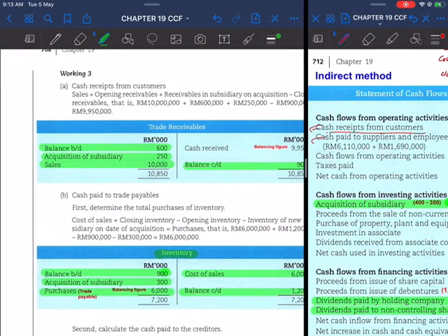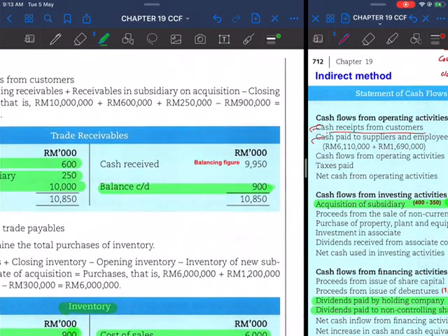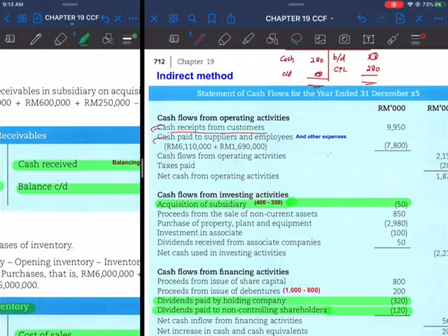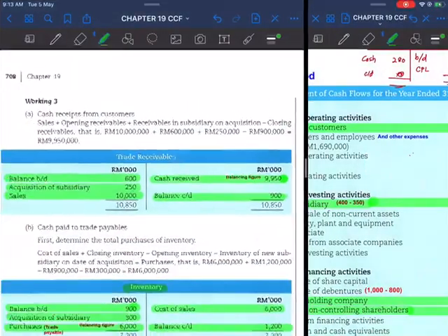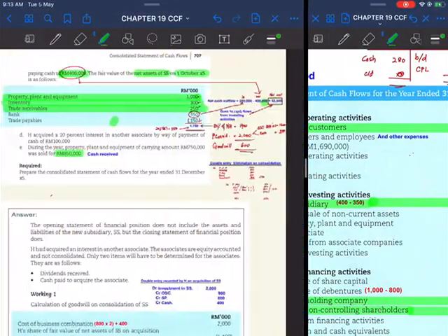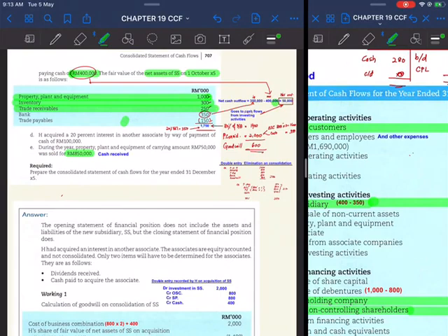So you have sales, and the balancing figure for trade receivable here represents cash received from customers. So this is the amount which is entered here. Cash received from customers. So settle with regard to trade receivables.